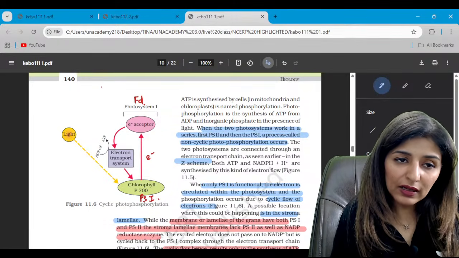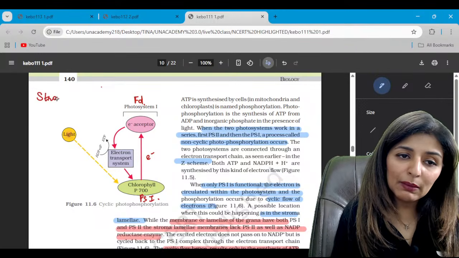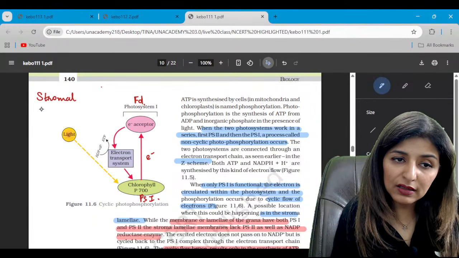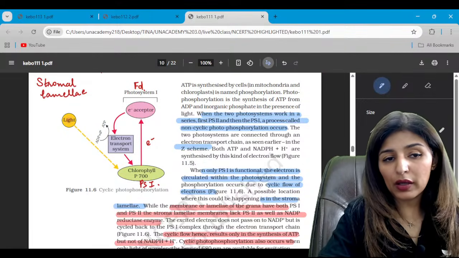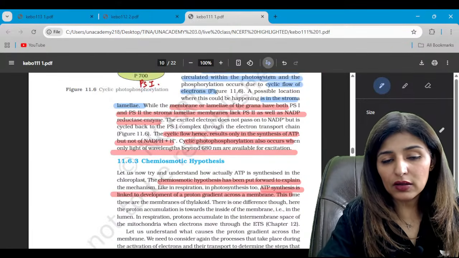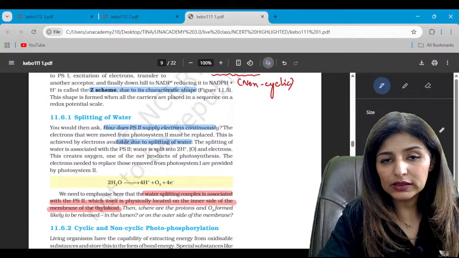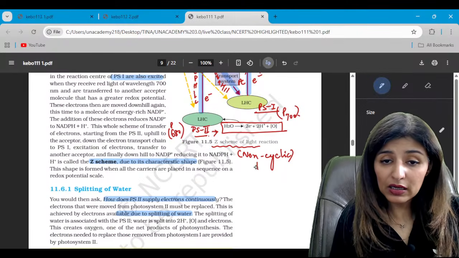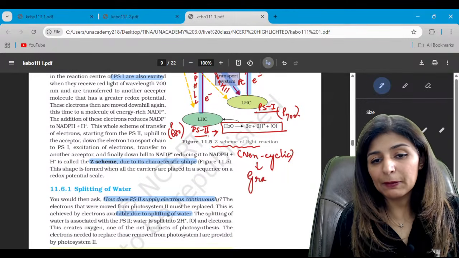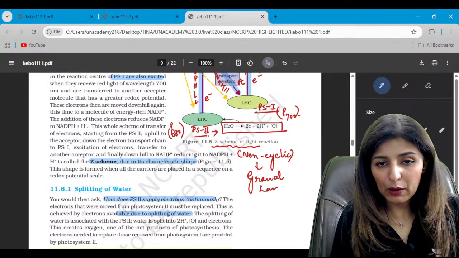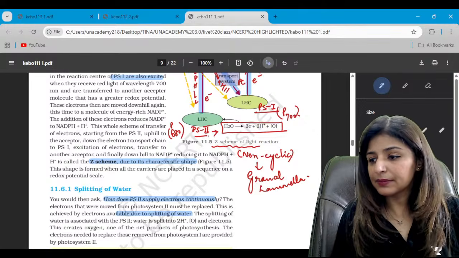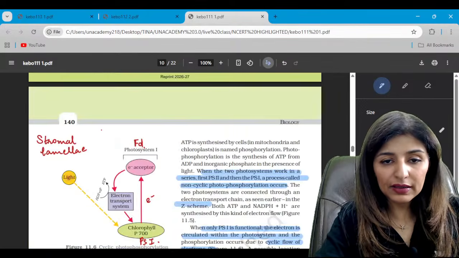Where does this run? This runs in the stromal lamellae. This occurs in the stromal lamellae, while the previous one, that is non-cyclic or Z scheme, occurs in the granal lamellae, or thylakoid membranes. Are we clear? Yes, guys, are we clear till here?